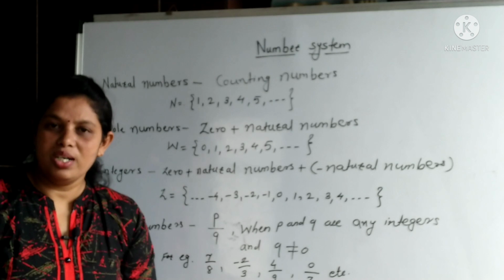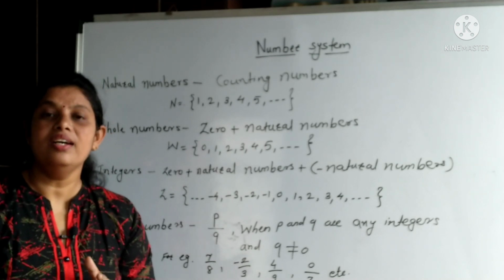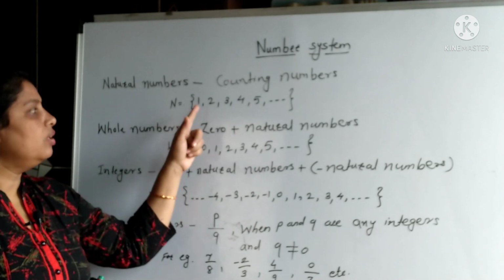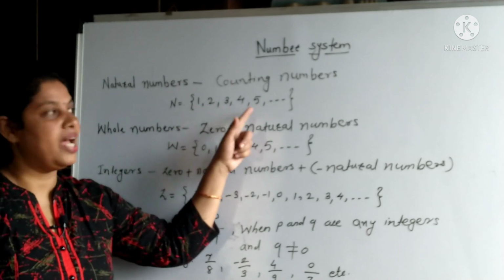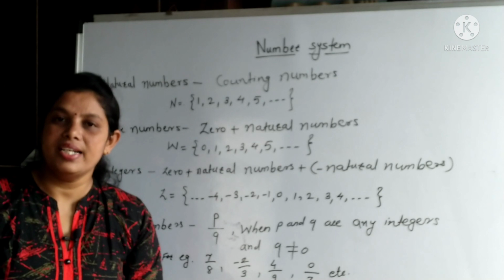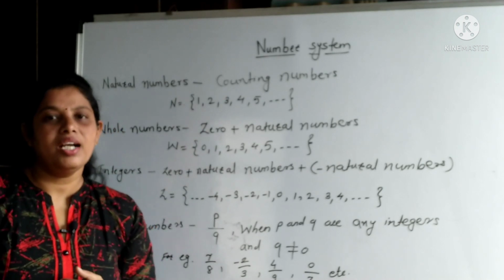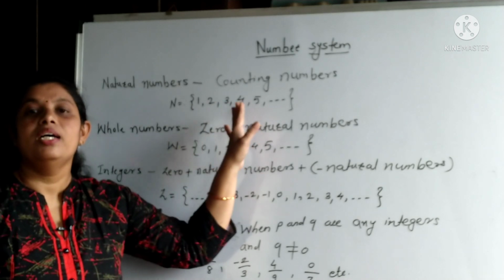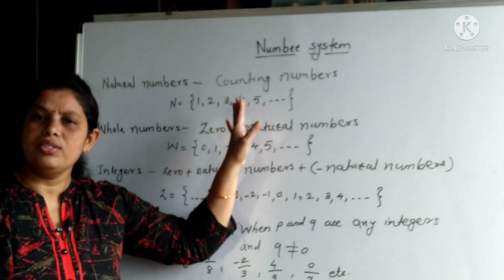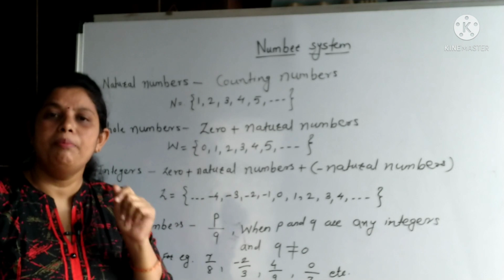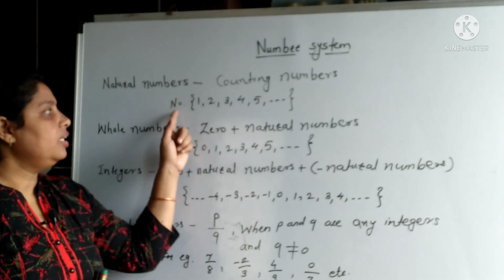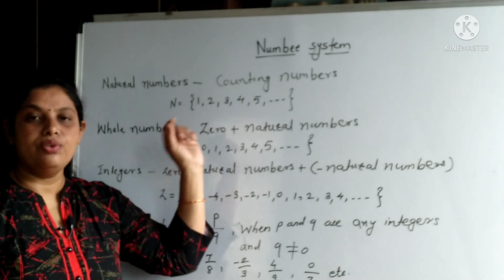For indicating natural numbers, we are using capital letter N. Group of natural numbers we are showing as N is equal to 1, 2, 3, 4 and so on. That "and so on" indicates that natural numbers are uncountable. For showing this uncountability in mathematics we are using the sign infinity. But infinity doesn't have any particular value. Infinity is the sign of uncountability. So N is equal to 1, 2, 3, 4, 5 and so on.